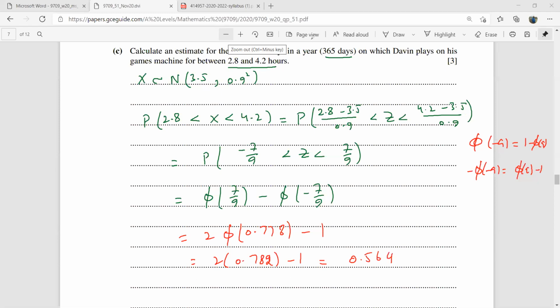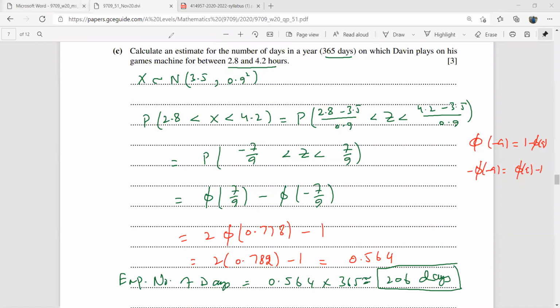So the answer is going to be expected number of days, है ना? That is just 0.564 times 365. That is 206 days, approximately 206 days.